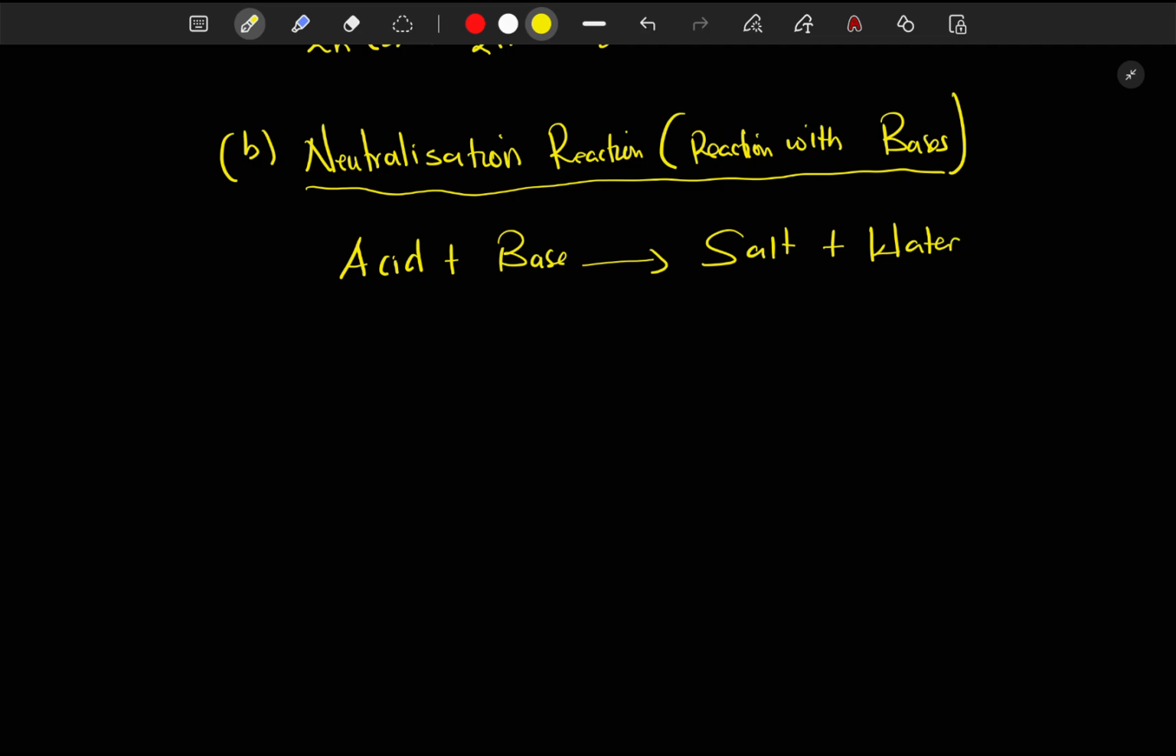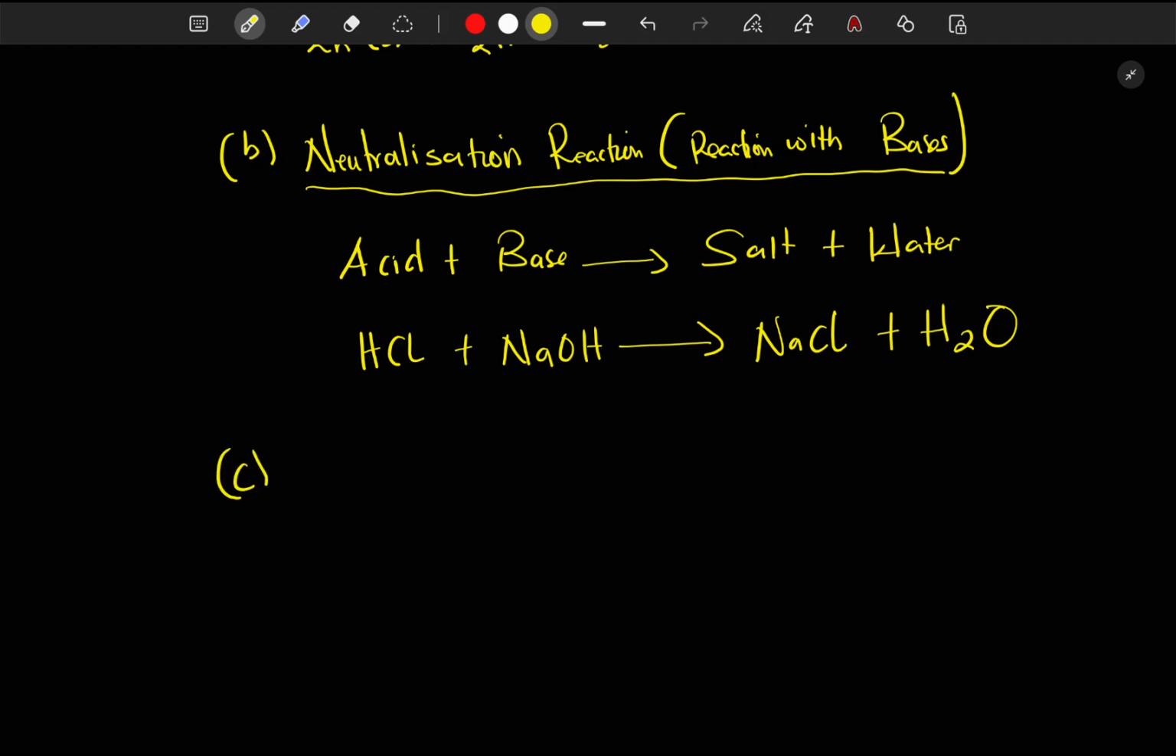For example, if I get hydrochloric acid and sodium hydroxide, they are going to give me sodium chloride plus water. That's all. But you need to know that your equation should always be balanced and written with state symbols. Right, together? Okay.